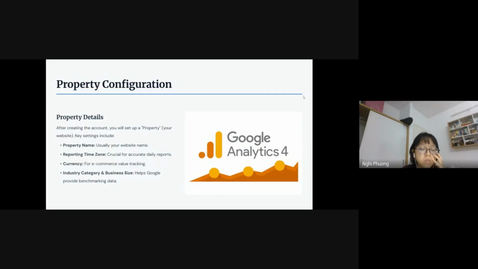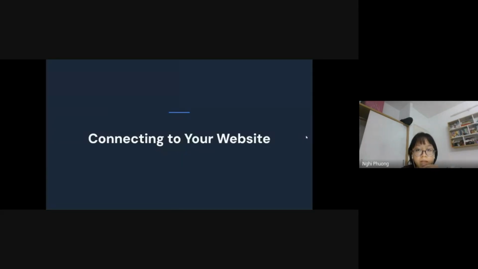So the next step is property configuration. Property configuration is the part that I just did, like I typed in the property name, usually the website name, the time zone, the currency, the industry, and these are all the property details. And then I have completed the property configuration and account setup. And next is a very important part: connecting the Google Analytics account to the actual website.